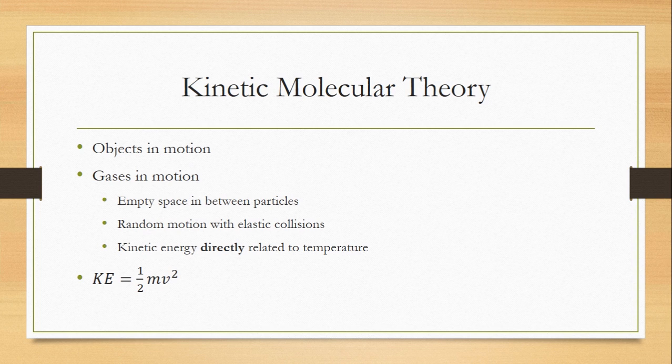Now we're going to talk about kinetic molecular theory, which is objects in motion, and specifically we're going to be talking about gases in motion. And gases, you want to learn three things about them. There's a lot of empty space, there's a lot of random motion with elastic collisions, meaning that the actual collisions do not waste any kinetic energy, and kinetic energy is directly related to temperature. Here we have the equation: kinetic energy is equal to 1/2 times mass, usually in kilograms, times the velocity in meters per second.